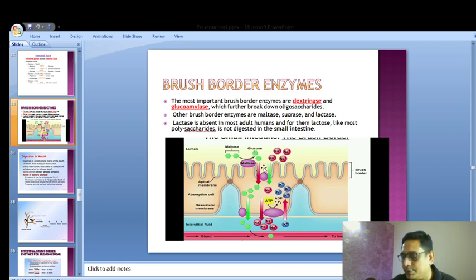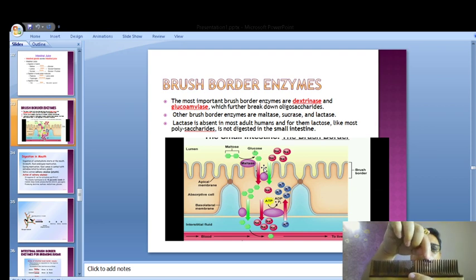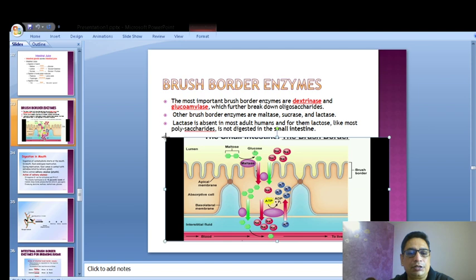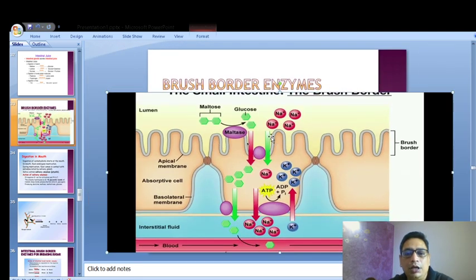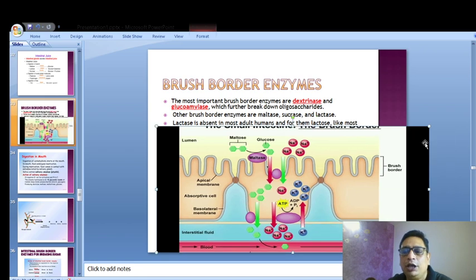Other brush border enzymes, why are they called brush border? Because this is the brush and it is located on the border of these things. If you can see the picture clearly, I'll try to increase the size of the picture. See, this maltase that I'm pointing at right now, it's located at the tip of the brush. These are the microvilli. One single is called a microvillus. So the maltase is located on the tip of the brush border, and so it is called a brush border enzyme. So keep that in mind.